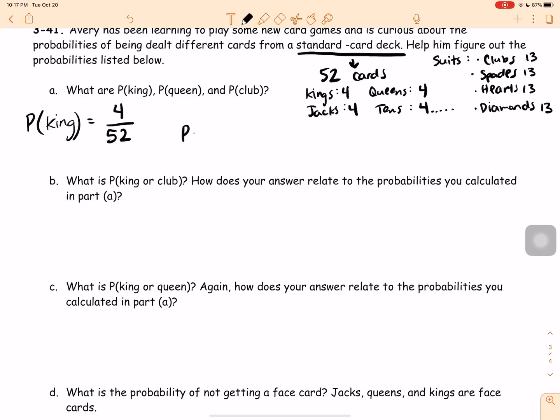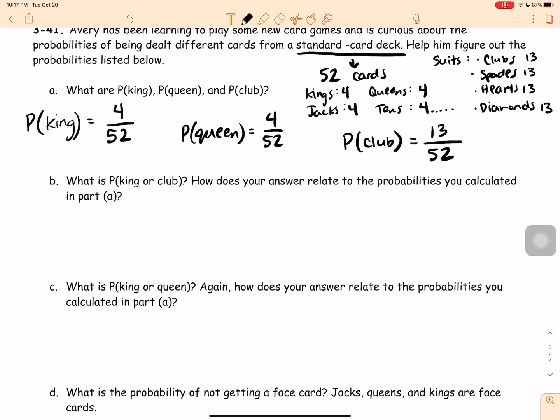The probability of drawing a queen is also 4 out of 52, because there are 4 queens in a whole deck. Now the probability of drawing a club is a little bit different because a club is a whole suit. There are 13 clubs in the deck. So there are 13 clubs out of 52 cards. So that's it for part A.